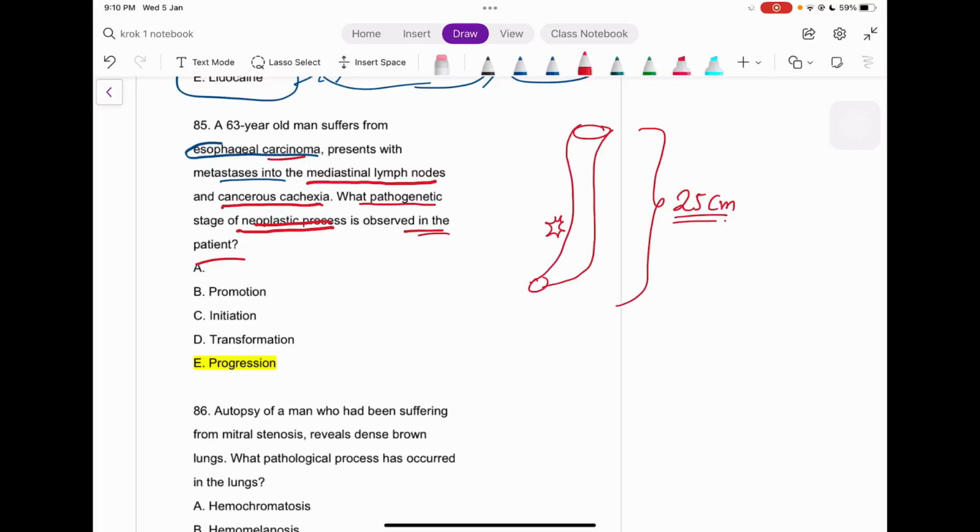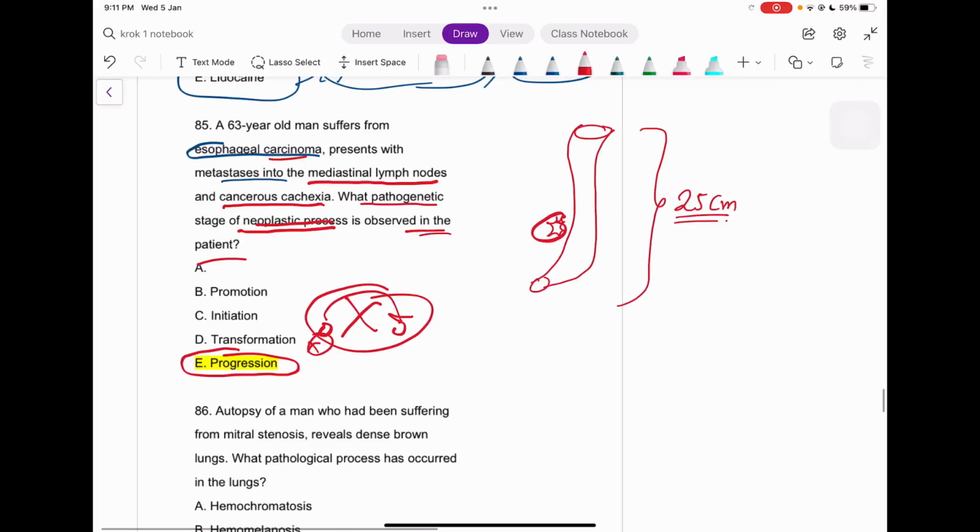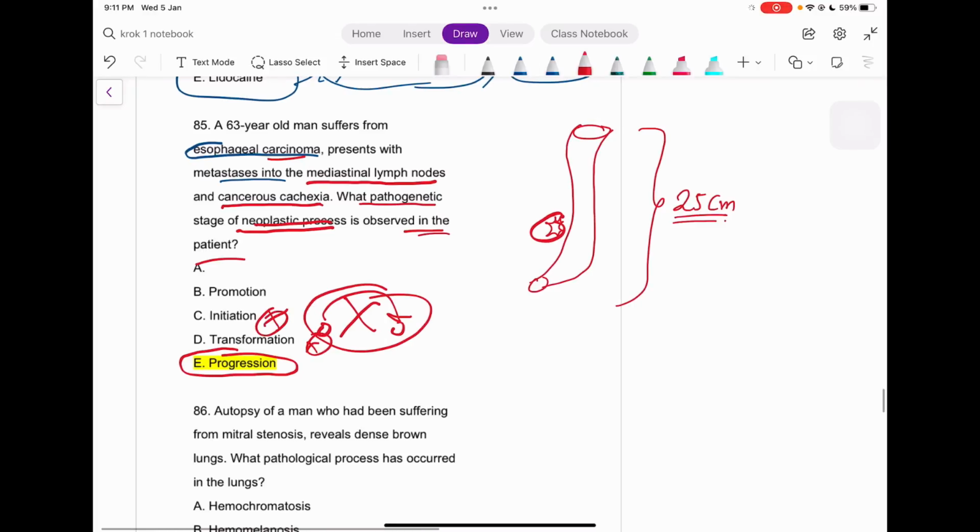So the disease is progressing itself, right? So that's why the stage is different. Is it simply progression? Transformation, no, it's not getting transformed from one kind to another kind. It was a cancer, it will be a cancer after this metastasis also. So there is no transformation, no initiation. Why initiation? Because it is already there, right? So it's already the cancer. Promotion, they are not getting promoted itself. So the only thing left is the progression.